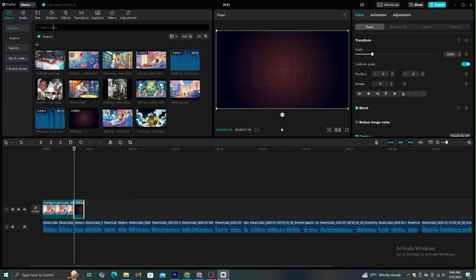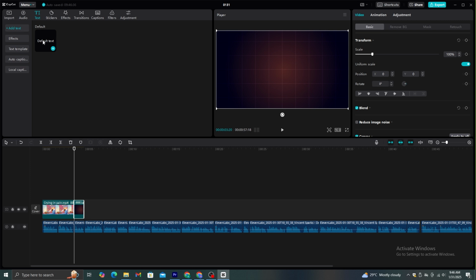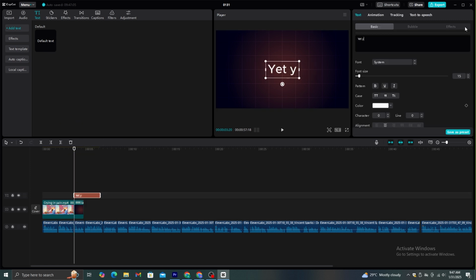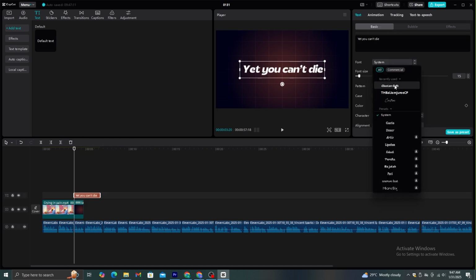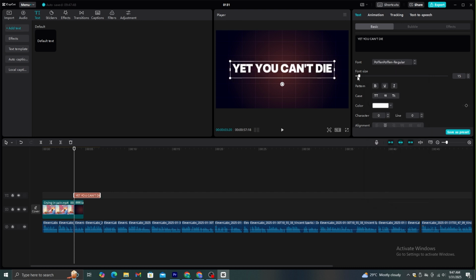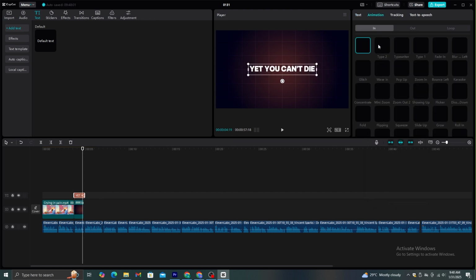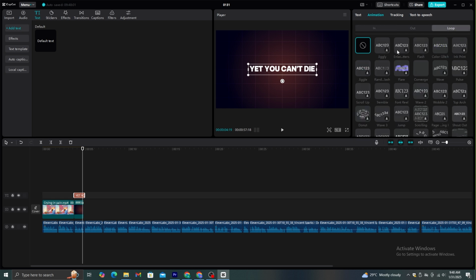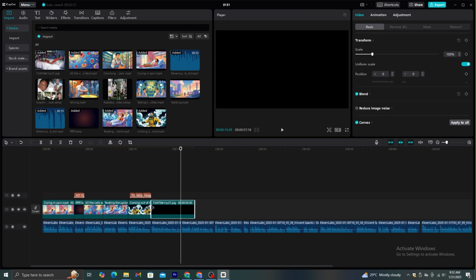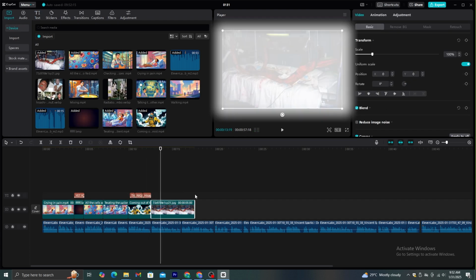For that, go to the text and add a default text layer like this, and you can type the sentence you want and change its font and edit its appearance using this menu. Then, you can go to this animation option and add some text animations to this text as well. Just like this, keep adding text and video clips. Whenever you're going to add the real images of this incident, don't just add it as a steady image, you